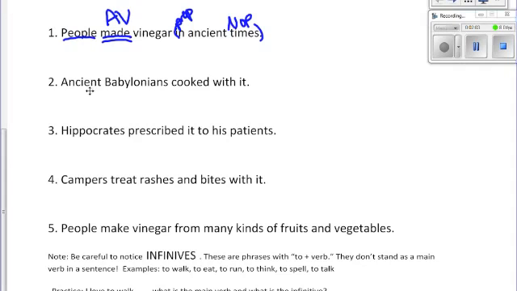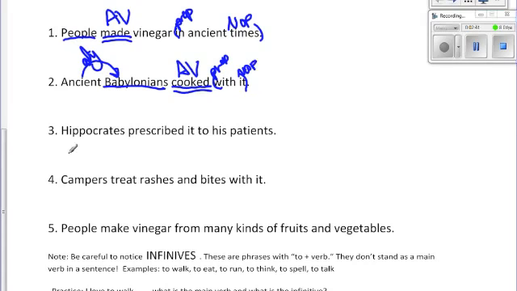Number 2, ancient Babylonians cooked with it. Now, who is this about, who did the action? Well, the Babylonians are the ones who cooked. And what kind of Babylonians? Well, they are ancient. So you've already learned adjectives. Now, what we're talking about here is verbs. What did the Babylonians do? Well, you know that they cooked. It is a verb that we can see them completing this action. It's an action verb. If you have learned prepositional phrases, then this is your prep and this is your NOP.